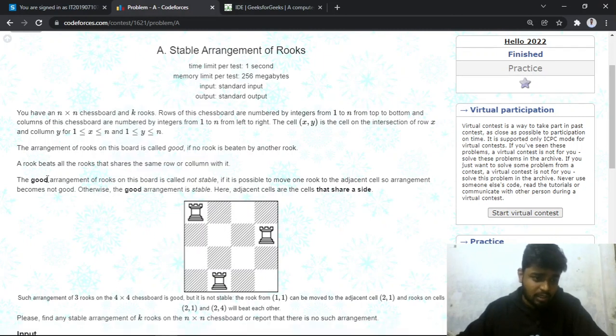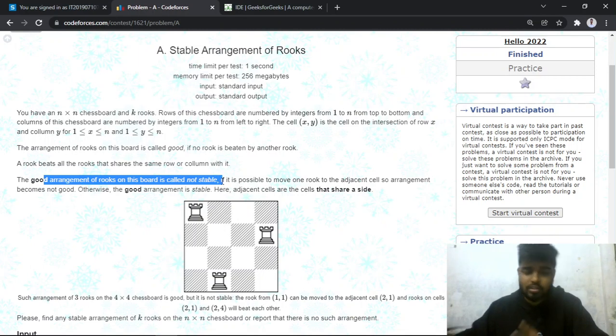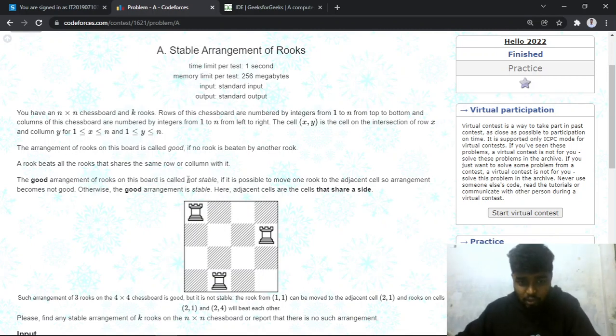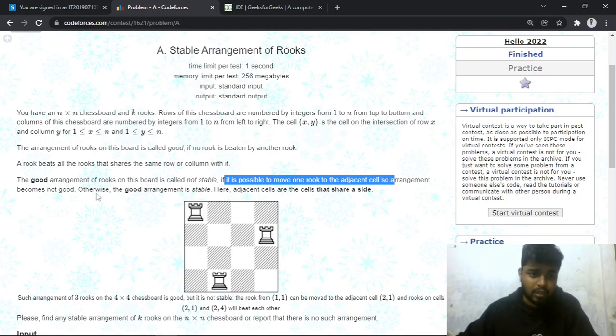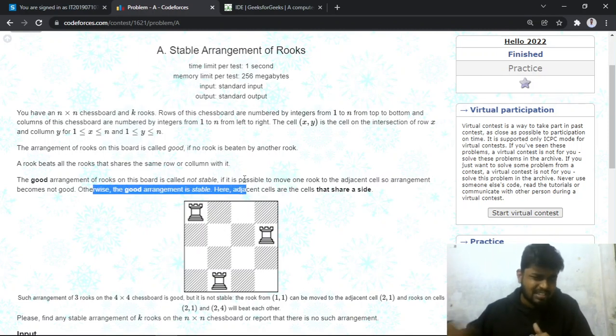So the good arrangement of rooks on this board is called not stable if it is possible to move one rook to an adjacent cell so that the arrangement becomes not good. Otherwise the arrangement is stable. Now this statement is pretty confusing, but I'll let you know by taking some examples.